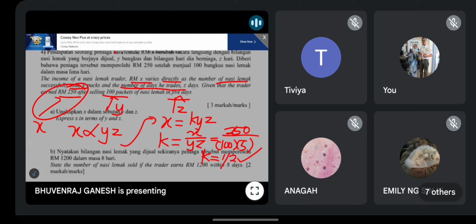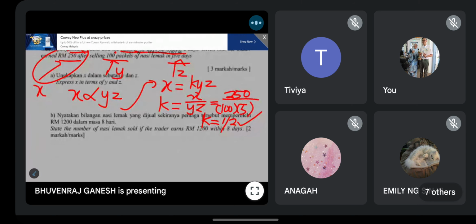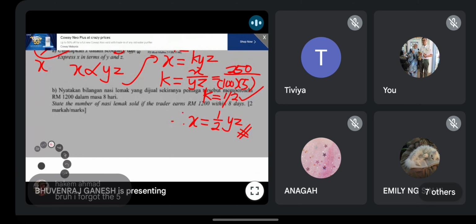So guys, if I stop here, do I get full marks? Kalau saya henti kat sini, do I get full marks, the 3 marks? Yes or no, guys? If I just stop at k equals half. Yes, you must write out the final answer. Remember, guys, kena tulis jawapan akhir. Express X in terms of Y and Z. So this is only your final answer. Okay, so this is how you do Part A. And then Part B, you can use the equation directly.